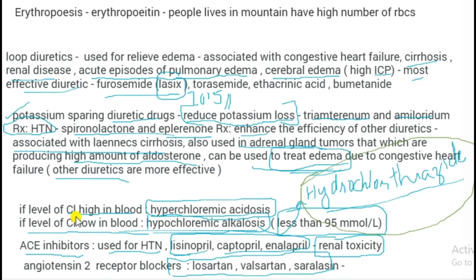If the level of chlorine is high in blood, hyperchloremic acidosis will happen. If the level of chlorine is low in blood, hypochloremic alkalosis will happen. Less than 95 millimole per liter is known as hypochloremic alkalosis, which is a side effect of hydrochlorothiazide.